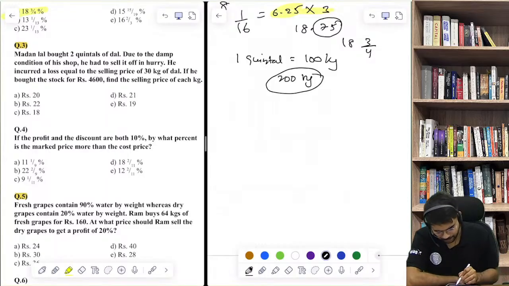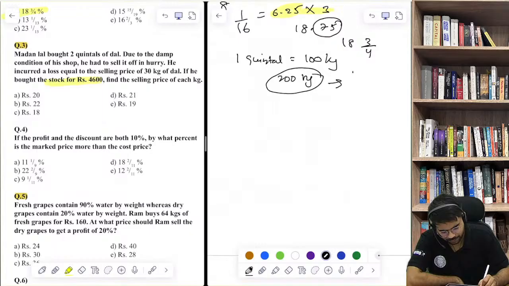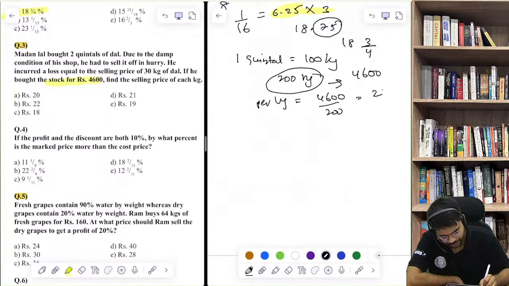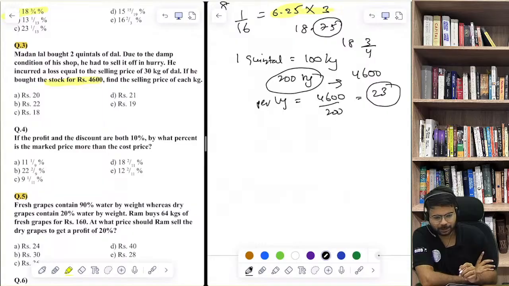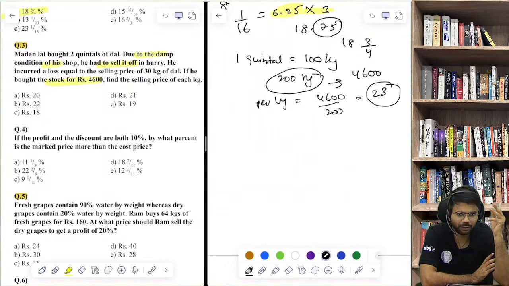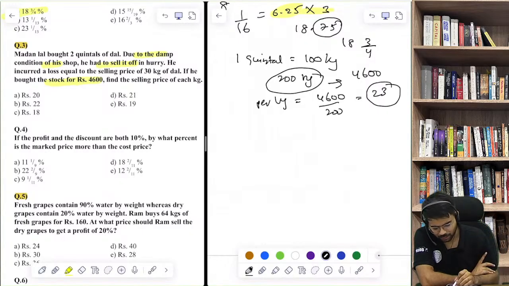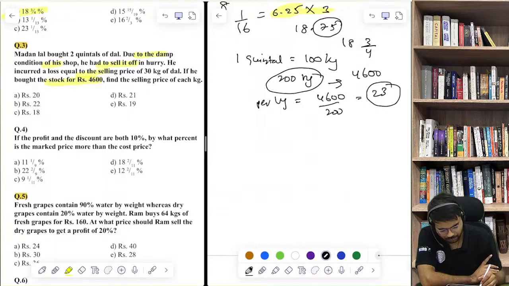And he has bought it for 4600. This is bought for 4600. So what is the per kg cost? 4600 divided by 200. So 23 per kg is the cost price. 23 per kg is the cost price for this Madan Lal. Okay. Now it says due to the dam condition he had to sell it off, उसको पूरा का पूरा बेचना पड़ गया due to dam condition. He incurred a loss equal to selling price of 30.